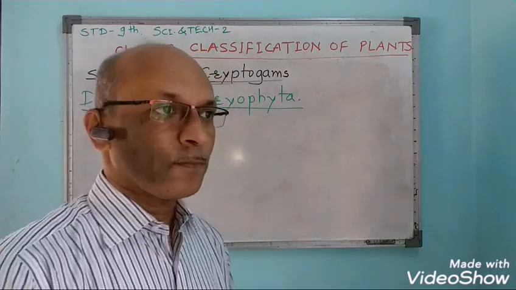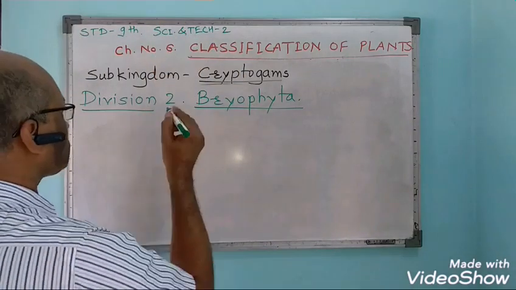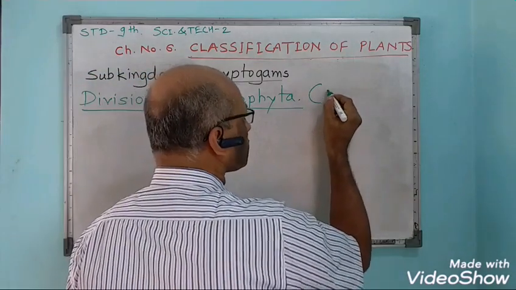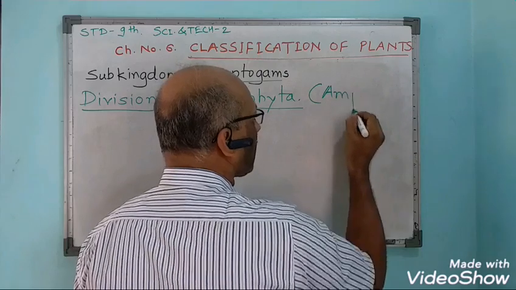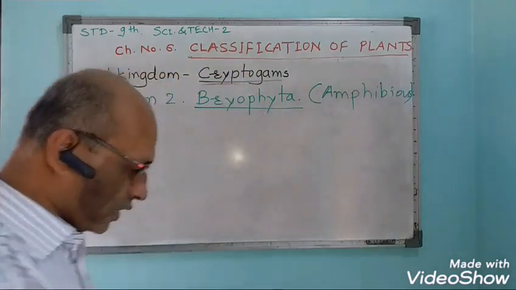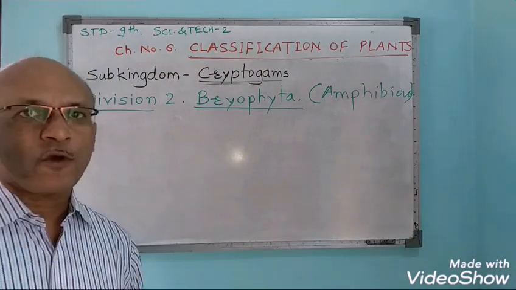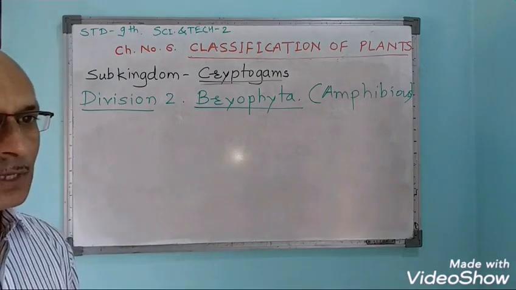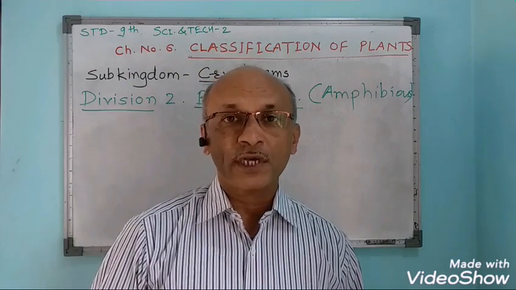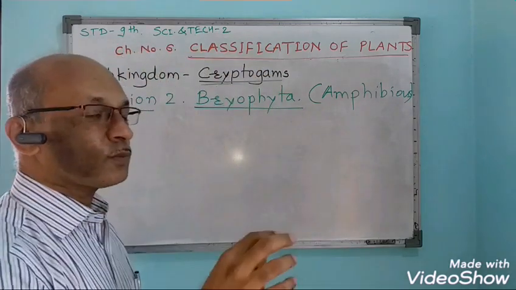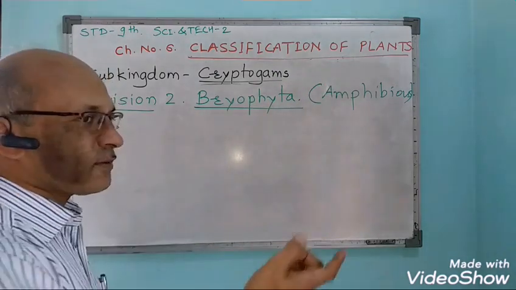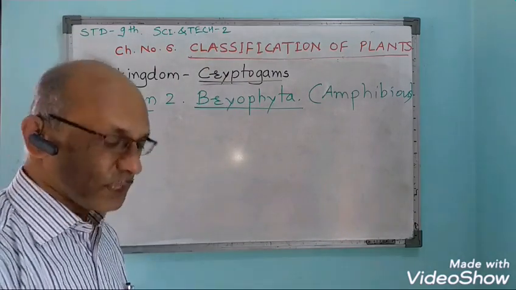Next division of the plants in cryptogams is division 2, Bryophyta. Bryophyta plants are known as amphibious plants. That means they are living both in aquatic form and also on the land. They require soil for their growth, but they require water for their sexual reproduction. For the reproduction process only they require water. Therefore, their life mode is of dual type. That means amphibious life form is there.